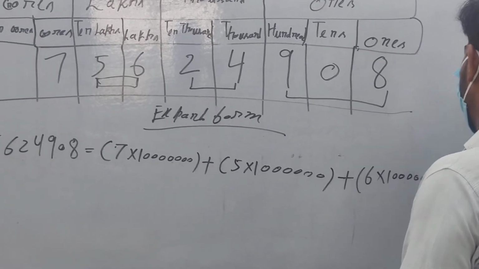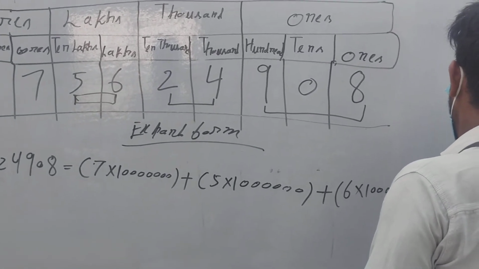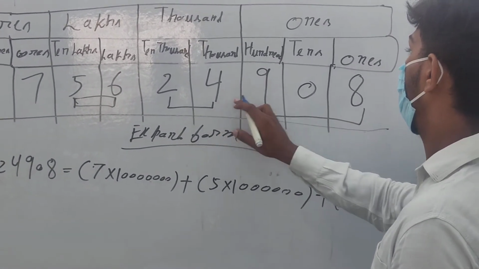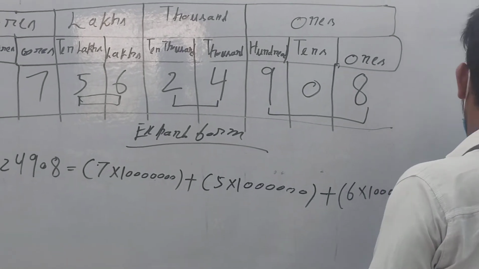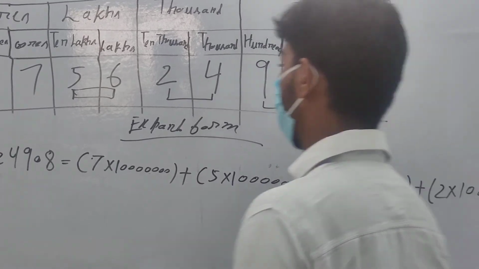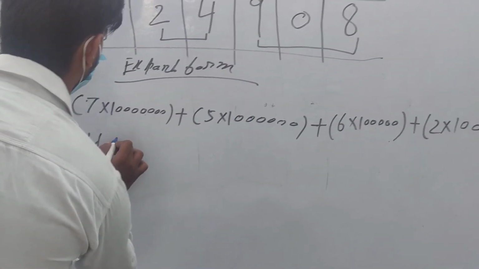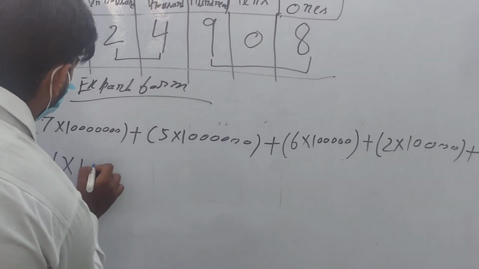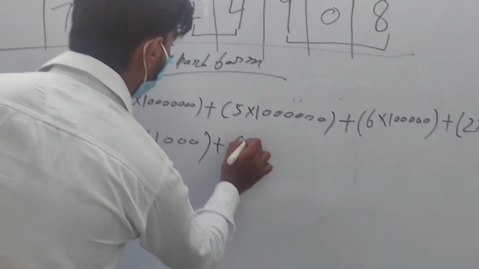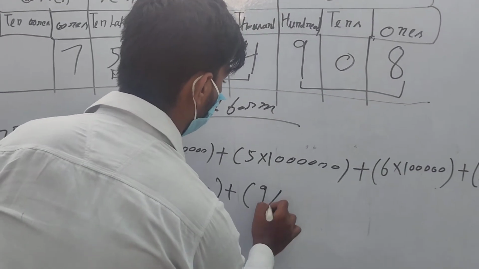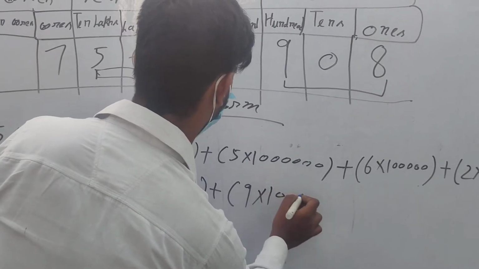Plus, after that 2 into 1 with three zeros. Then again plus 4 into 1 with two zeros. Next plus 9 into 100.